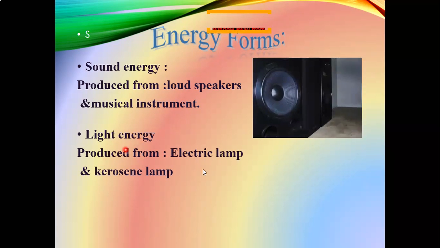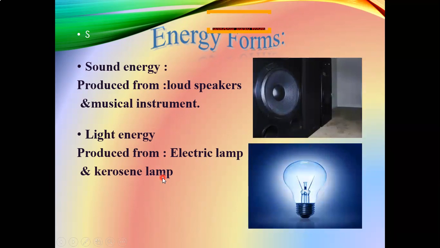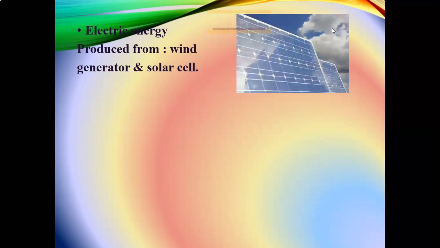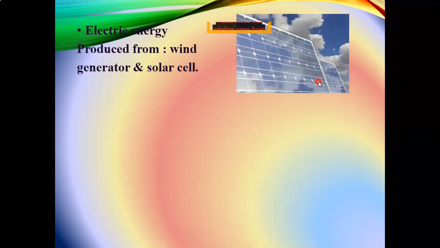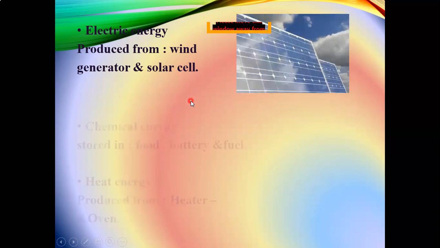Number two, light energy, produced from an electric lamp, like this kerosene lamp, which we used in the old ages. By the way, we never use it like these days, maybe a little. Number three, electric energy, produced from, as we discussed before, a wind generator, and also something we have used recently, called the solar cell. The solar cell is above some buildings and in our homes, and we can use it to generate electricity also.